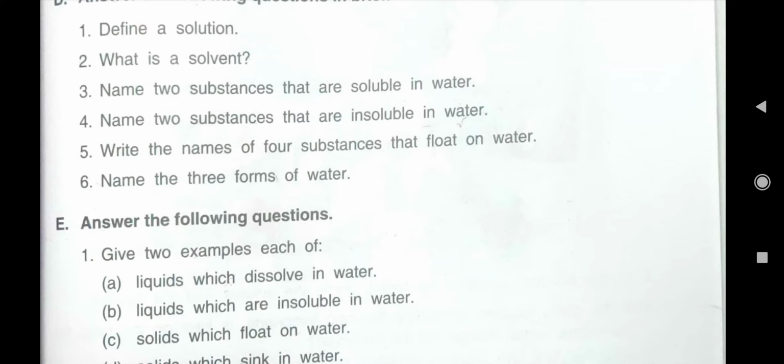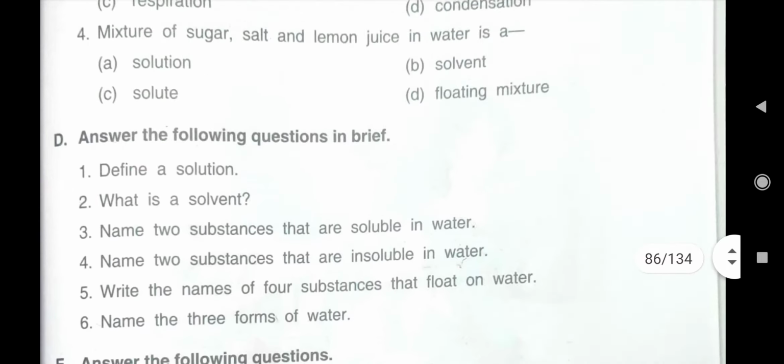Nimbu Pani, in water, we mixed sugar also, salt also, then lemon juice also. Here in this mixture, sugar, salt and lemon juice are solute. And what is solvent, children? The water, the medium in which we put these substances, that is called solvent.